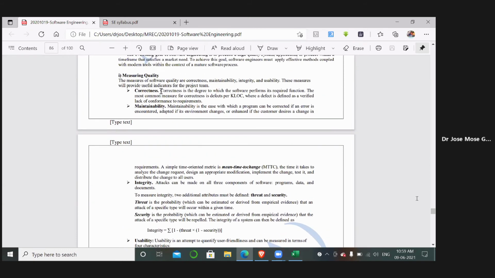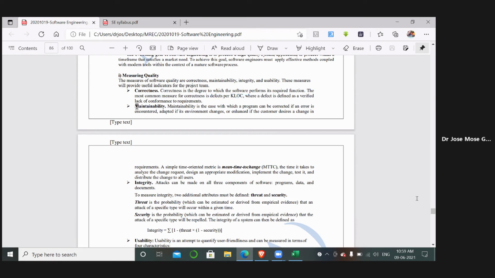Like correctness, it is the degree to which the software performs its required function, whether the developed product is working correctly or not. Okay, if there are no defects in your lines of code, then the product will be executing as it is. Okay, so maintainability.